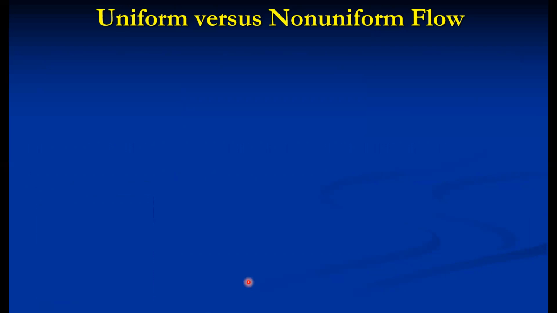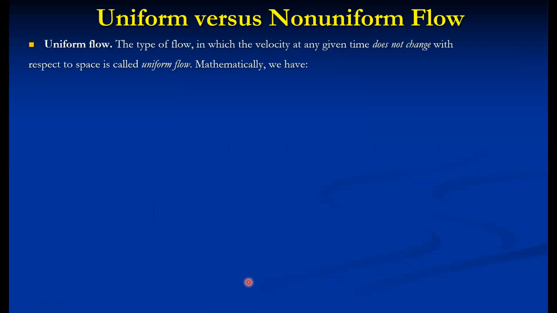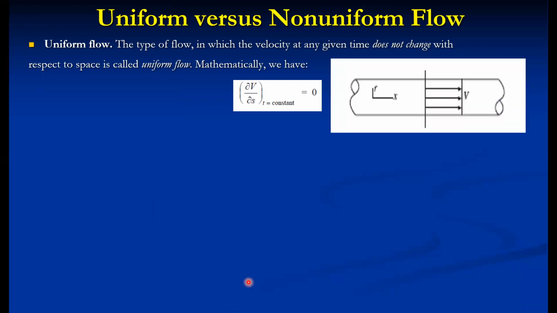Then the next category is uniform versus non-uniform flow. In uniform flow, the velocity at any given time doesn't change with respect to space coordinates. So mathematically, velocity with respect to space remains constant. If we measure velocity everywhere, for example for flow through a constant diameter pipe, at any given time, if the velocity here is, suppose, 10 meters per second, the velocity everywhere is 10 meters per second. Across the cross section also the velocity is almost the same.